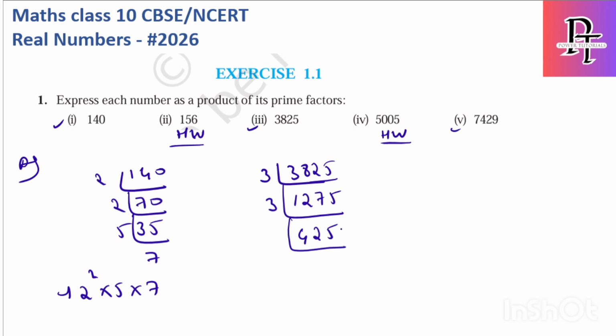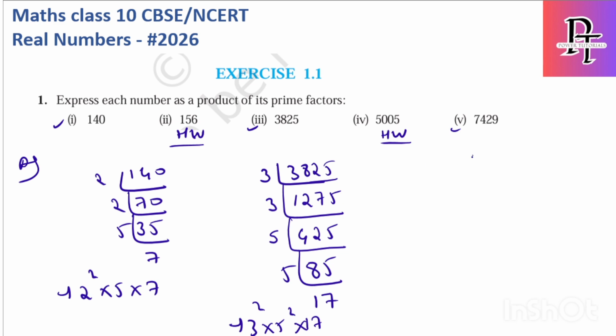Now 3 is not possible, so I will use 5. 5 8s are 40, 5 5s are 25. Again 5 1s are 5, 5 7s are 35. 17 is a prime number, so I will stop it here. It is 3 square into 5 square into 17.